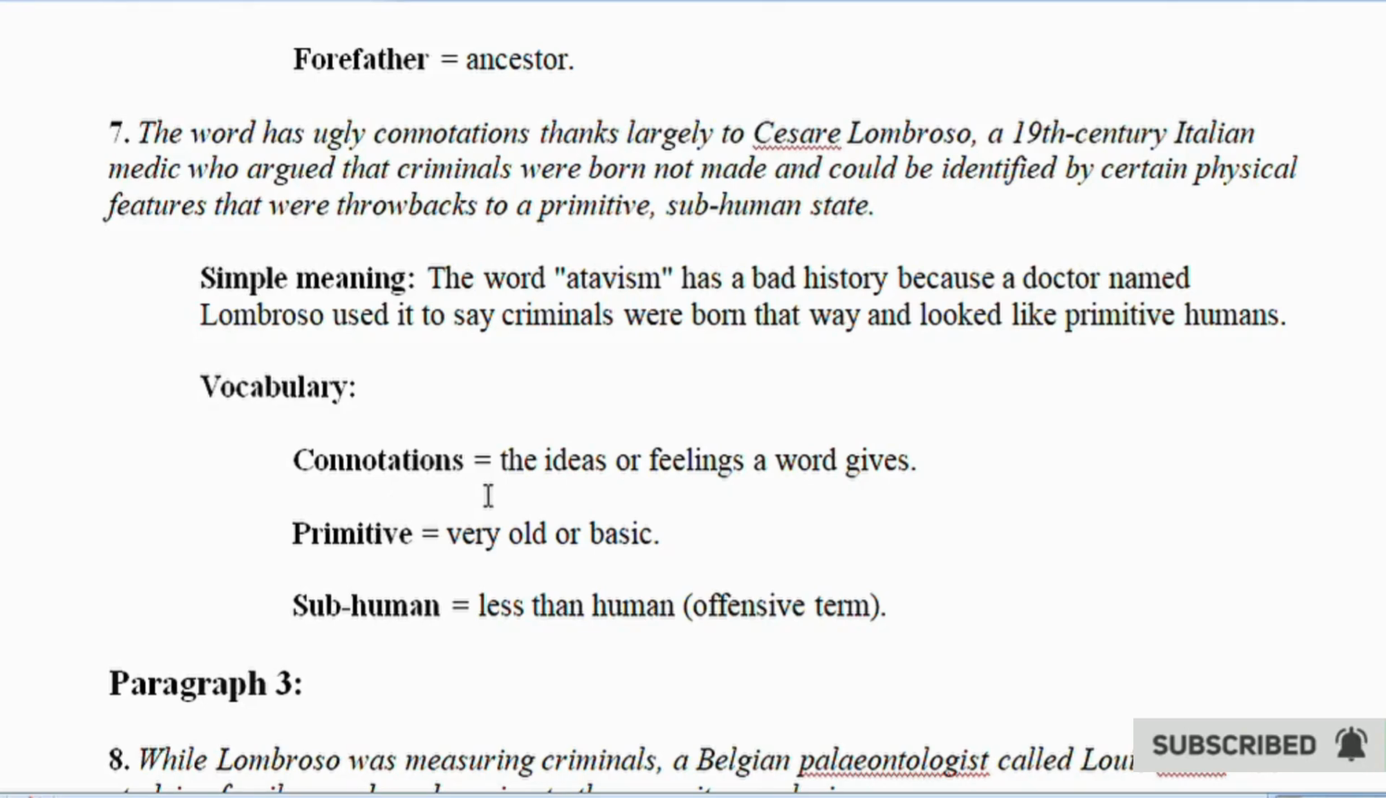Vocabulary: connotations equals the idea or feeling the word gives. Primitive equals very old or basic. Subhuman equals less than human, offensive term.